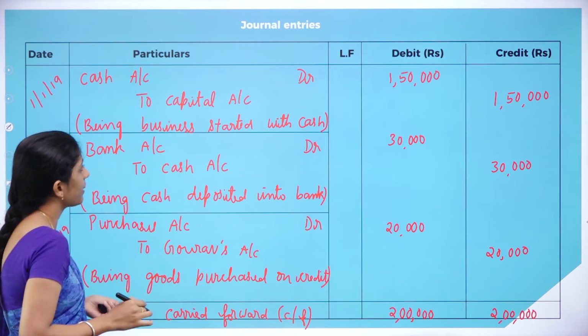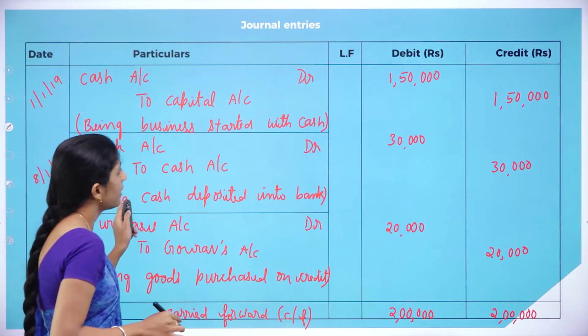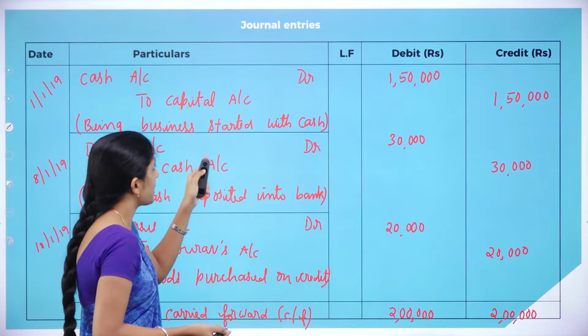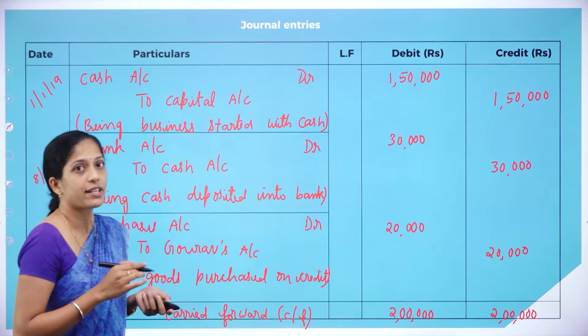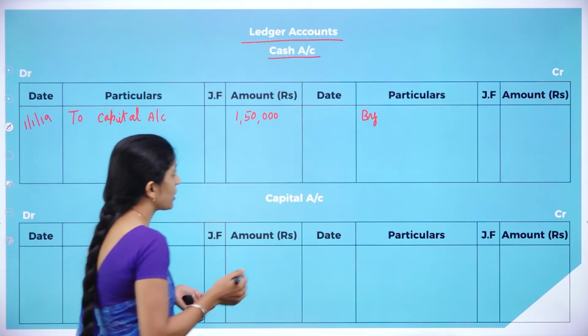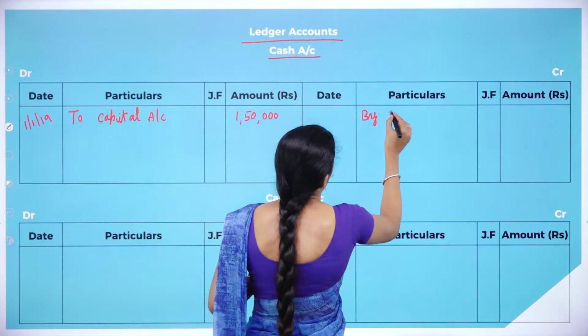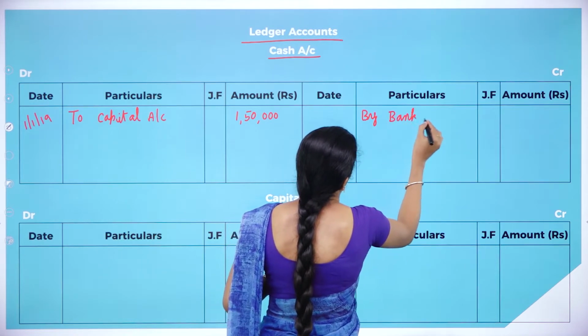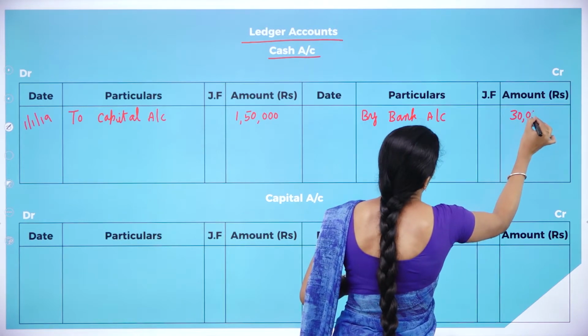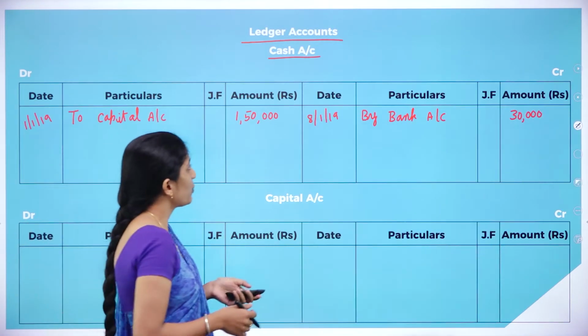What is the date? 8/1/2019. How are we going to record it? In the credit side. Since it is debited, we have to record it in the credit side. We record it as: By bank account 30,000. What was the date? Now we are done with two entries.